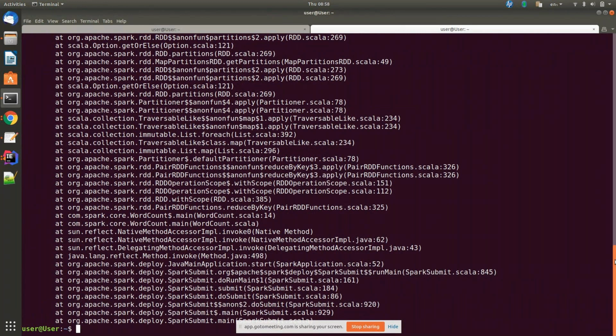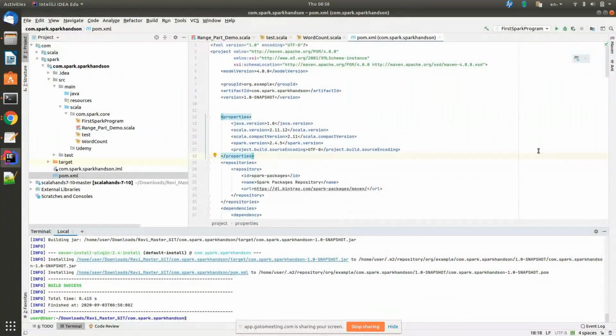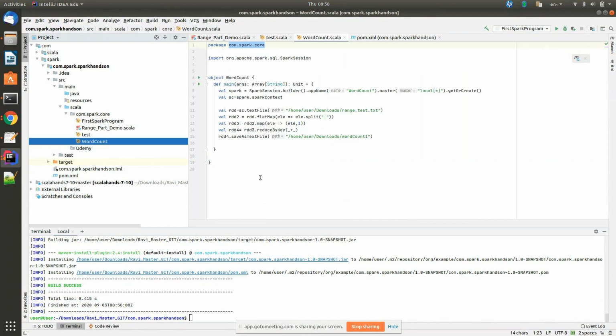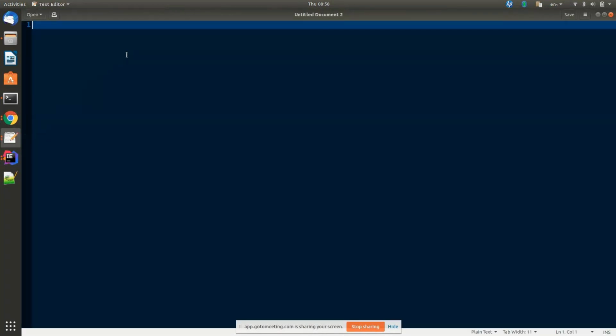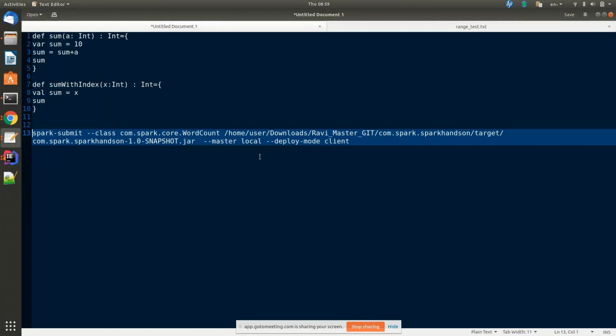Input does not exist, home.range.test. Okay, now I'll tell you. When you do the Spark submit, if you don't specify file colon slash slash, it will try to look into your HDFS. That's what is happening. Go to the error message.